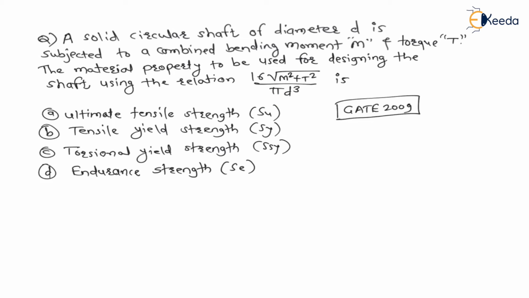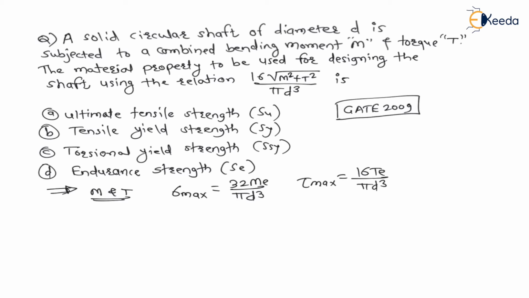Now see here, whenever a shaft is subjected to combined bending and twisting, that is bending moment and torque, then the maximum normal stress is 32 Me upon pi d cube, and the maximum shear stress is 16 Te upon pi d cube. These formulas we have derived, where Me is the equivalent bending moment, which is nothing but M plus under root of M square plus T square, divided by 2, and Te is the equivalent twisting moment, which is nothing but under root of M square plus T square.